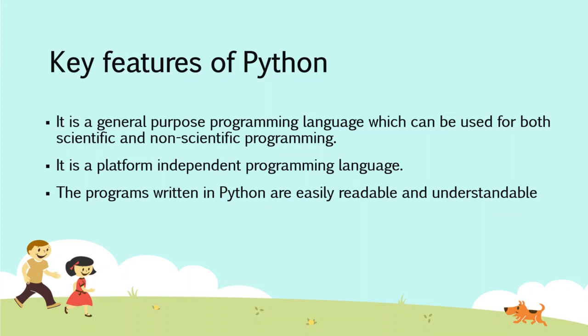So these are the three very important features of Python. It's a general purpose programming language which can be used for both scientific and non-scientific programming. It is a platform independent programming language. The programs written in Python are easily readable and understandable.